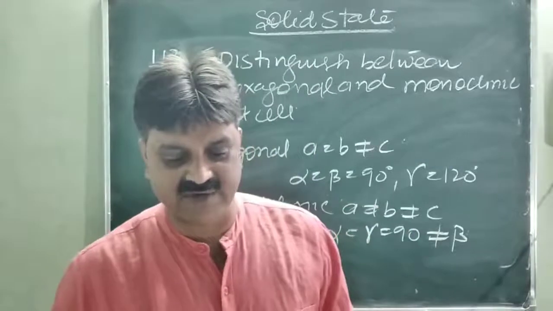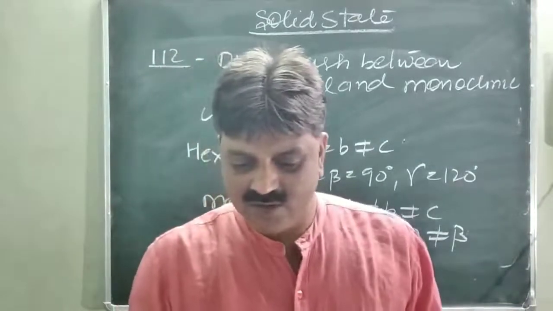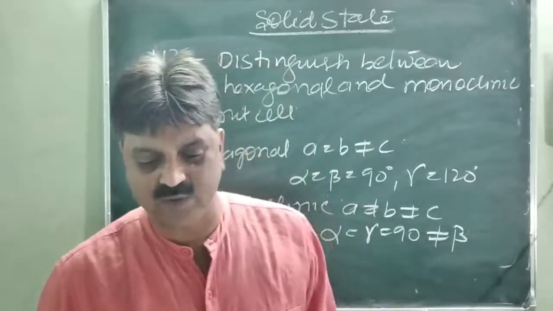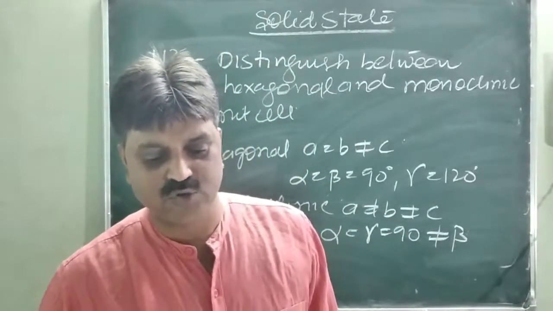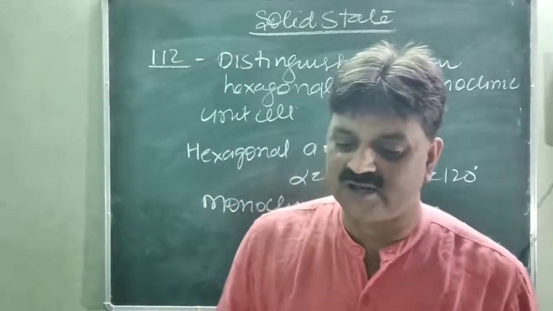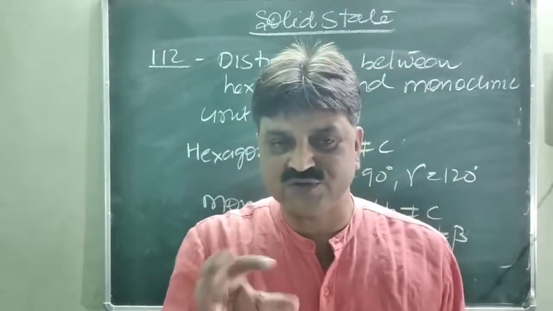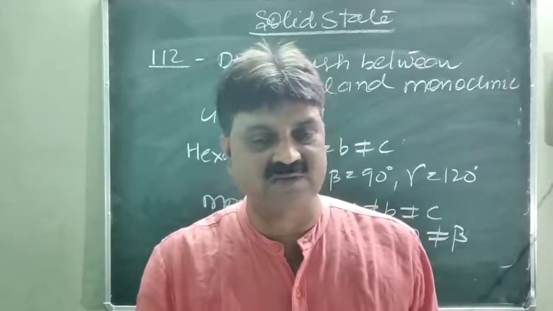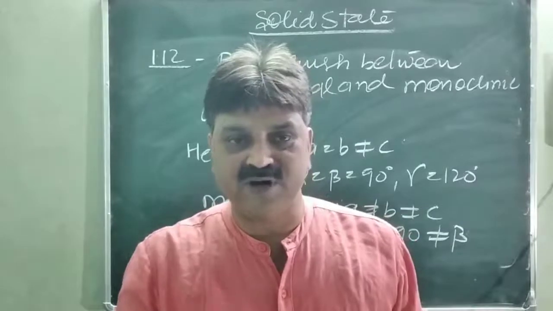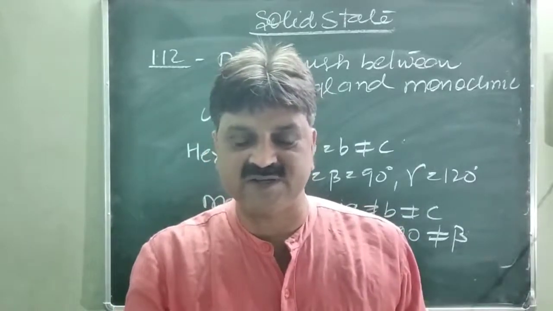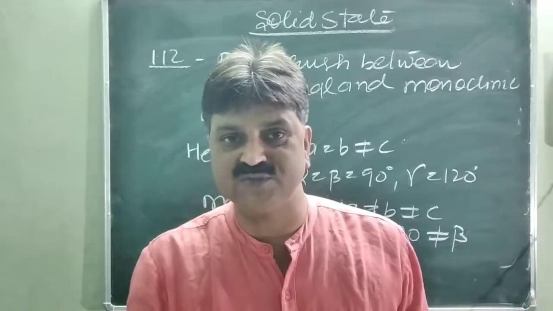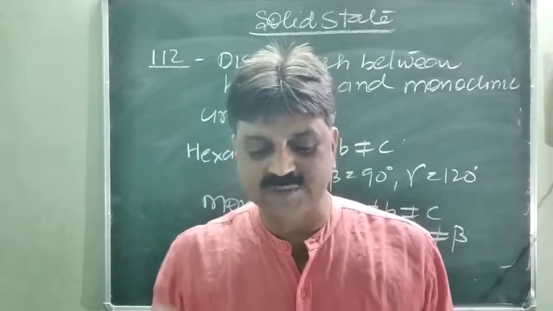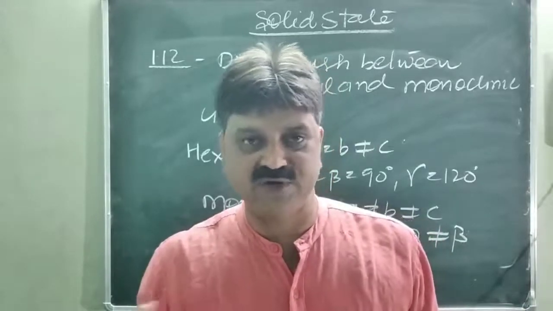Another question is very simple. Next question is given: what is the 2-dimensional coordination number of a molecule in a square close packed layer? So in a 2-dimensional close packed layer, you know that there are 4 nearest neighboring particles associated to the central atom. It means coordination number 4. What is coordination number? This is the number of nearest neighboring atoms surrounding a particular atom. This is called the coordination number. So in case of the 2-dimensional close packed structure, coordination number is 4.